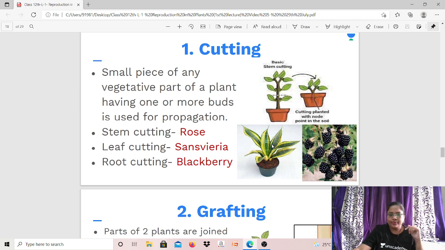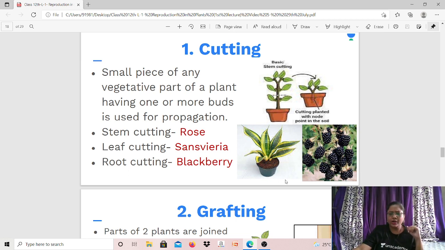Examples देखो, stem cutting. I have shown this stem cutting over here. So stem cutting, obviously example is rose, है ना? Then leaf cutting. You can cut a leaf. You should only see that it should also have a bud, है ना? And you can plant it. You can grow it. For example, sansevieria. यहाँ पे एक पॉट में आपको प्लांट दिख रहा है ना, वो सैंसवीरिया है. You must have seen this sansevieria. It's an ornamental plant. बहुत सारी जगहों पे डेकोरेशन पर्पस के लिए यूज किया जाता है. कॉर्पोरेट ऑफिसेस, रिसेप्शन पे, रेस्टोरेंट्स में, है ना? गार्डन्स में वगैरह. It's an ornamental plant. So by leaf cutting it has been reproduced.